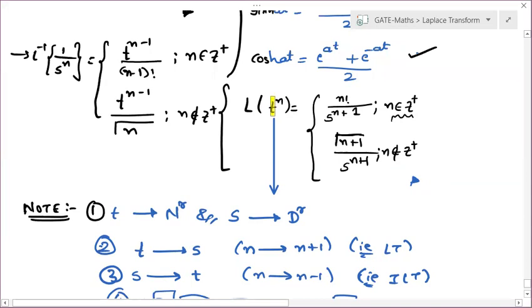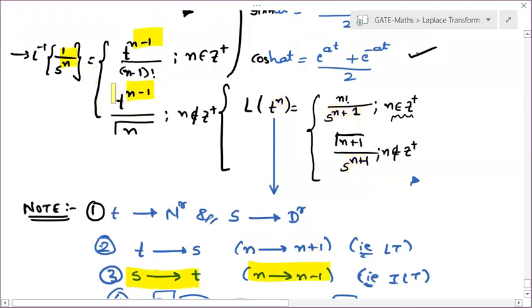If you are moving from t to s or s to t, your first thing should be clear: t should always be in the numerator, and s should be in the denominator. So from t to s, you first write from numerator to denominator, and from denominator to numerator. Now about power: when moving from t to s, you increase the power from n to n plus 1. When moving from s to t, you decrease the power, so if it is n, it is n minus 1.